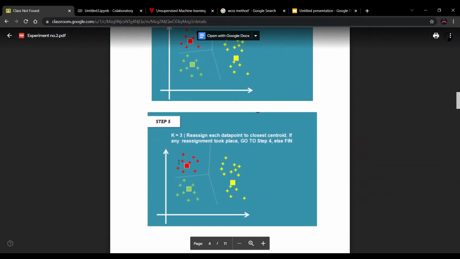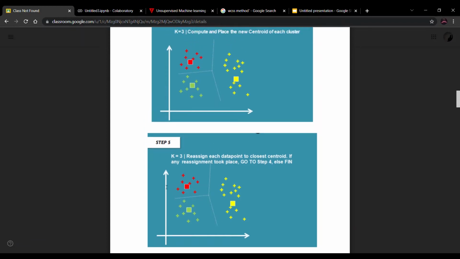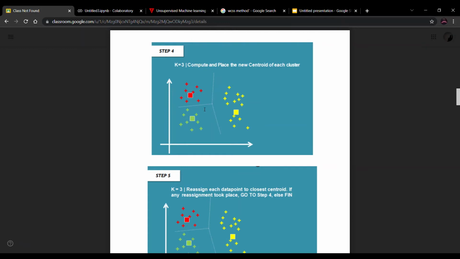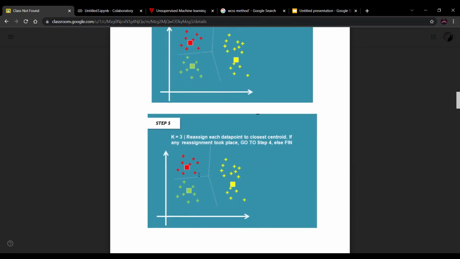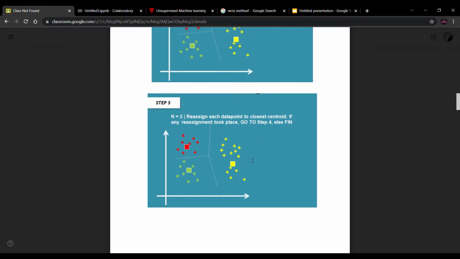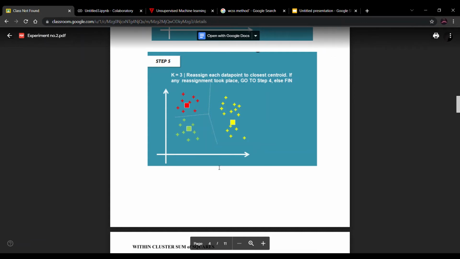In the final step, after reassigning each data point to the closest centroid, if any reassignment took place, then we go again to the fourth step and compute the centroids again. If no reassignment takes place, then we stop here. Finally we get the clusters with their centroids.